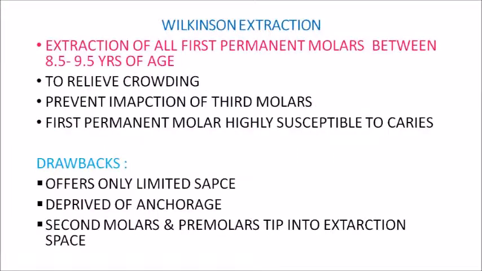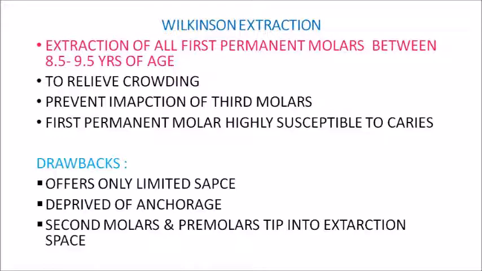So we have seen serial extraction. Similar to that, another terminology is Wilkinson extraction. This is basically extracting all your first permanent molars between 8.5 to 9.5 years of age. The rationale behind advocating the extraction of the first permanent molars is that this is one of the first permanent teeth to erupt into your oral cavity, and hence it is highly susceptible to caries, gross decay, exposure and extraction.